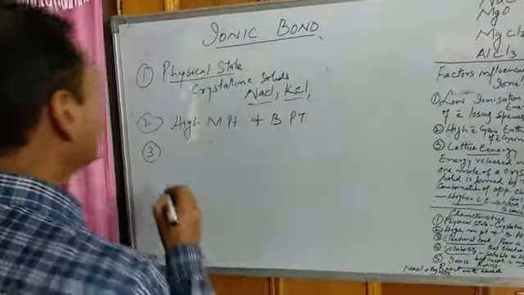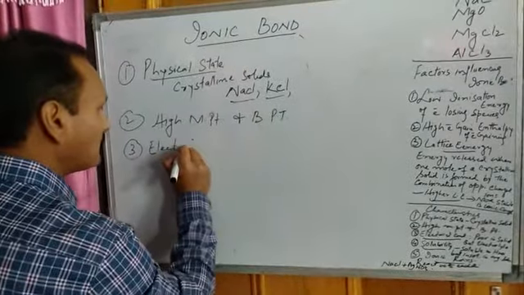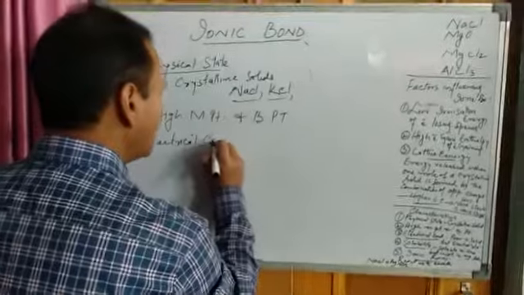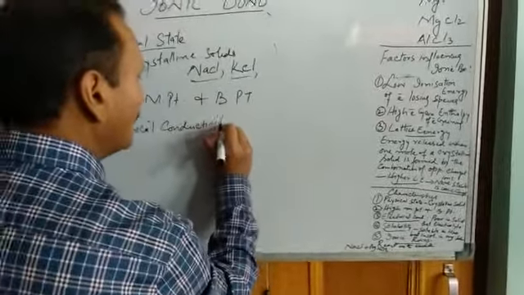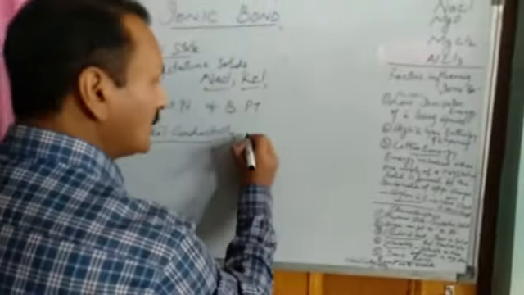Now coming to electrical conductivity. This is an important property of ionic compounds.